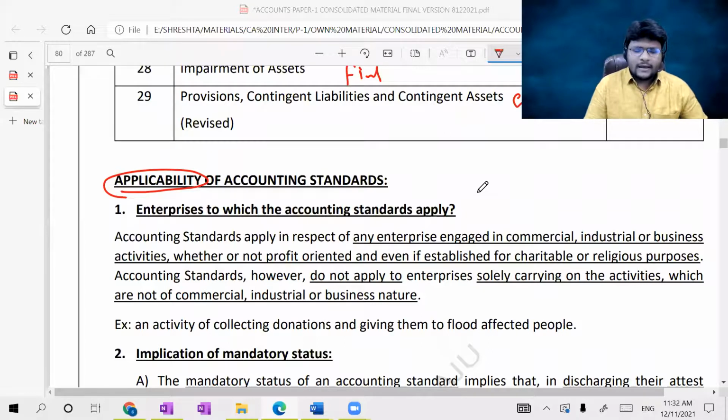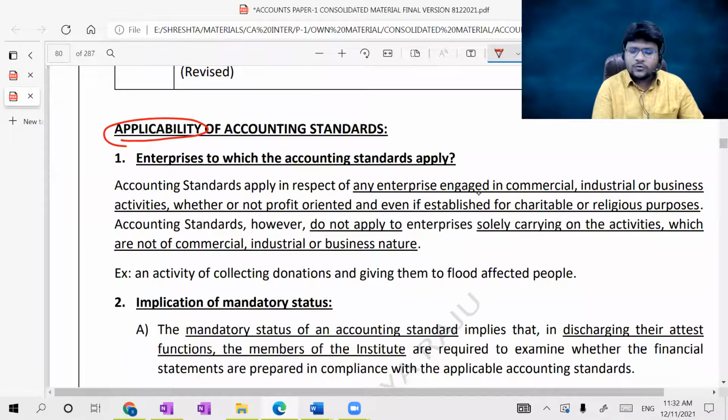So what exactly is discussed under the applicability of accounting standards? Simply, are accounting standards applicable to all types of entities? The answer is given by the applicability of accounting standards. Concentrate. Enterprises to which accounting standards apply: accounting standards apply in respect of any enterprise engaged in commercial, industrial or business activities, whether or not profit oriented, whether they are profit oriented entities or non-profit oriented entities.